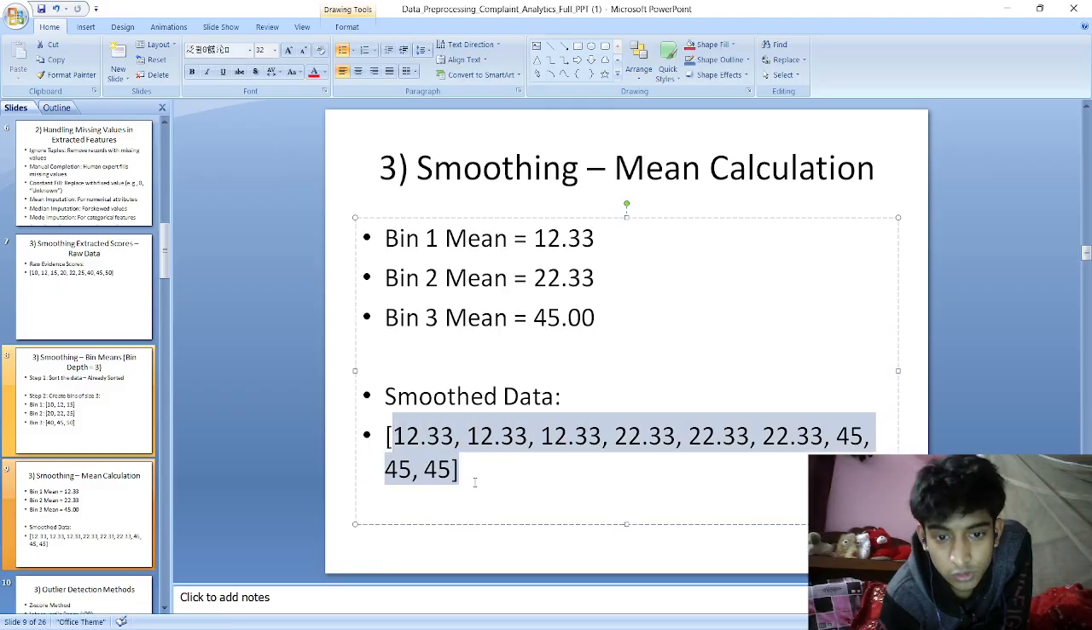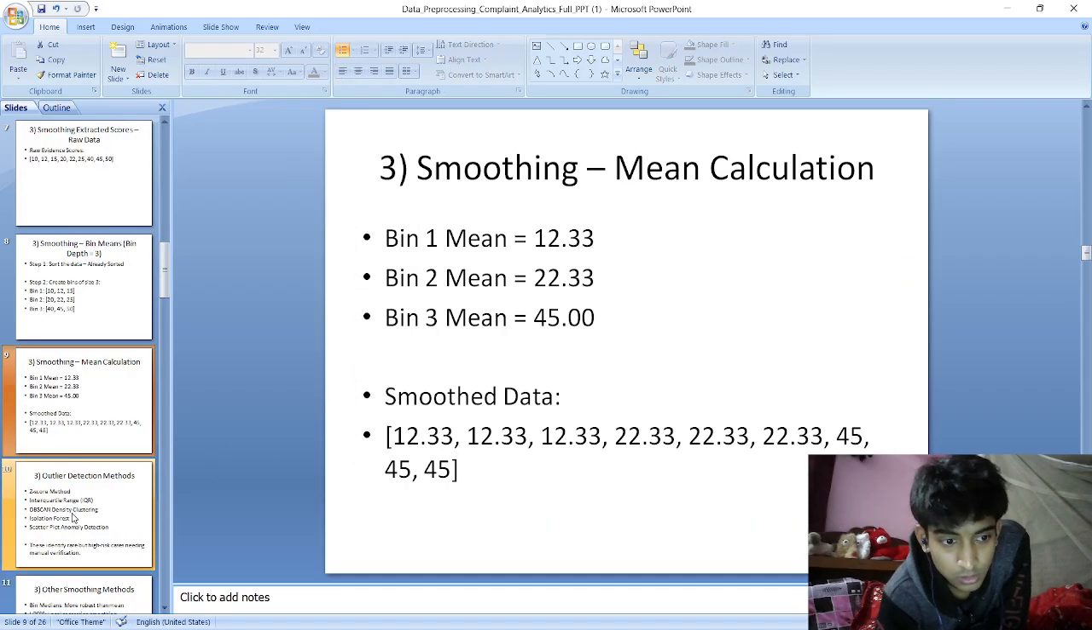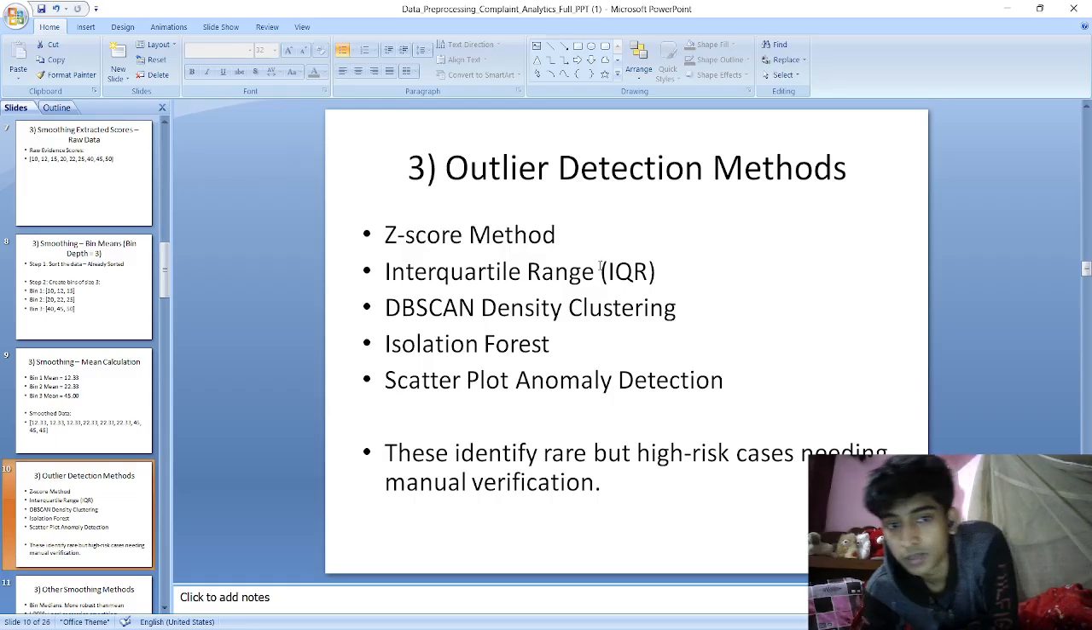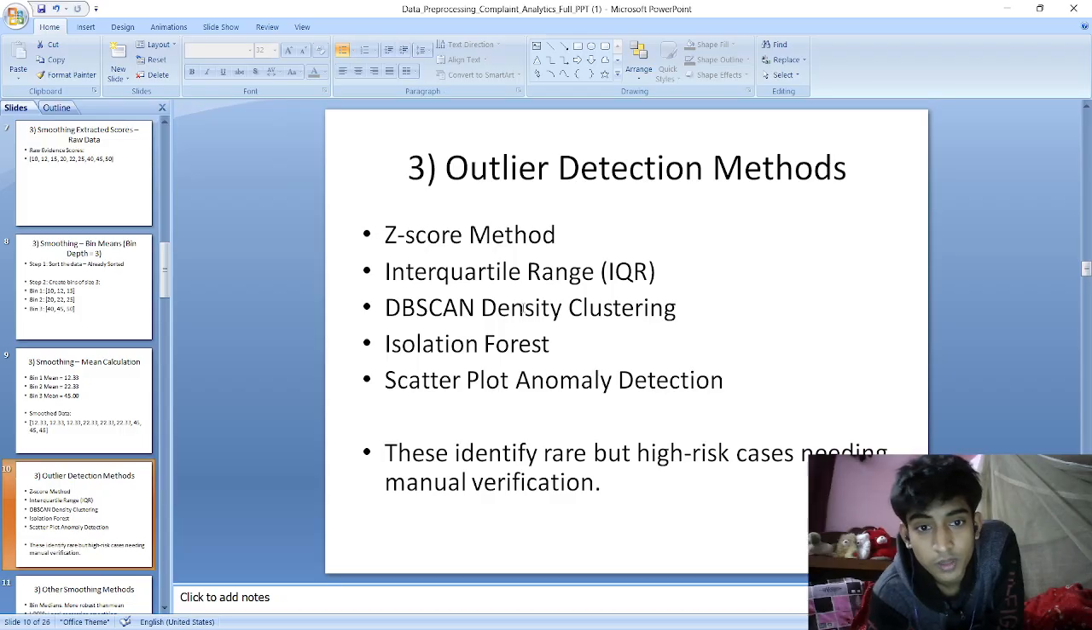So this will lead to smoothed data. This is done for smoothing, right? Then we have outlier detection methods. There are various outlier detection methods. First is the Z-score method, in which we check if the data point lies outside the normal distribution, it is an outlier. Then we could have the interquartile range. If a data point is outside the interquartile range, it is an outlier, right?